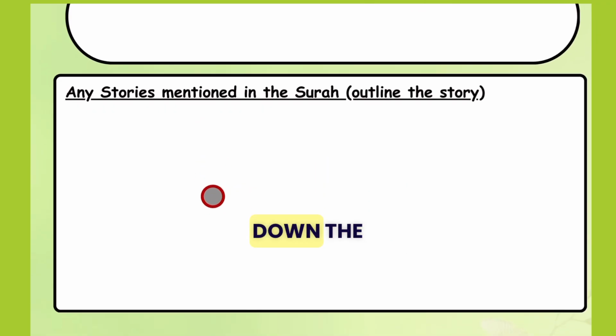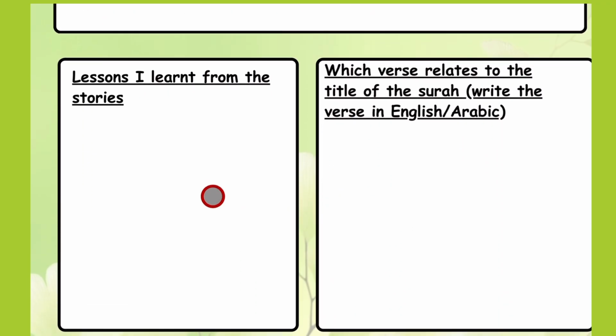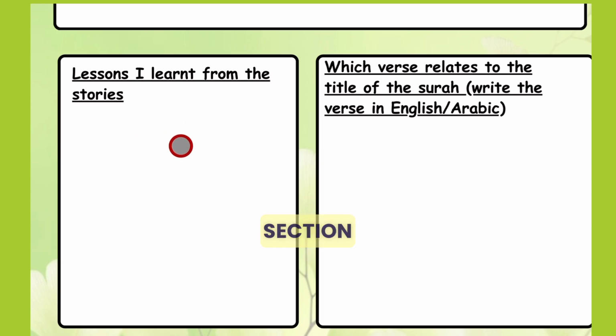Then you will write down the lessons I learned from the story. Here in this section, you'll write down the lessons which you learned. In the next section, you'll write down which verse relates to the title of the surah. For example, if it is Surah Baqarah, which verse mentions the cow, and what is the context.